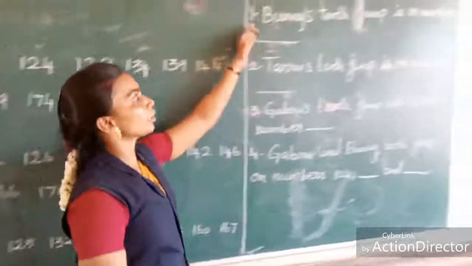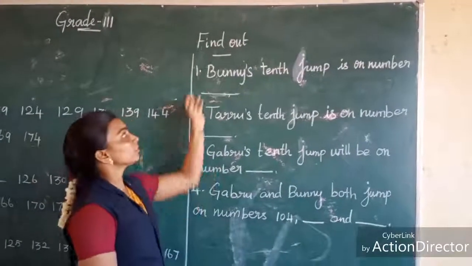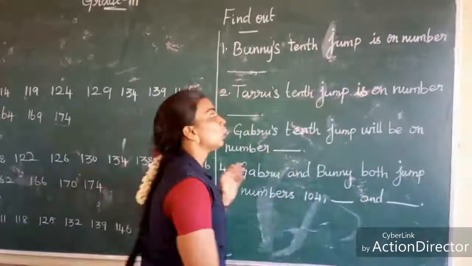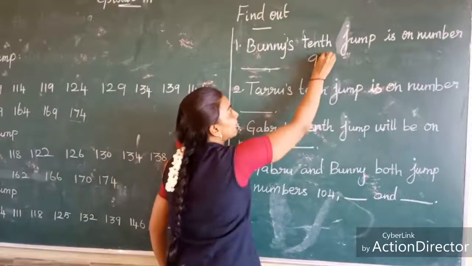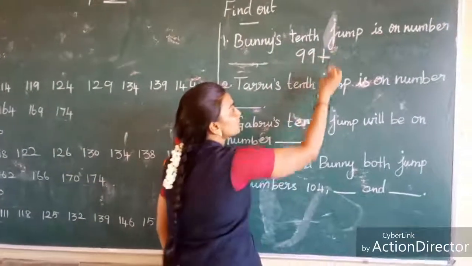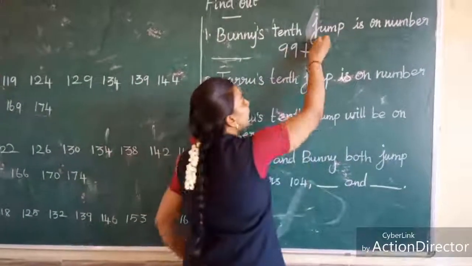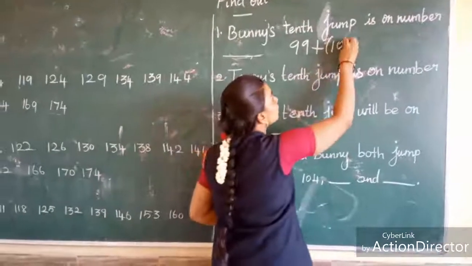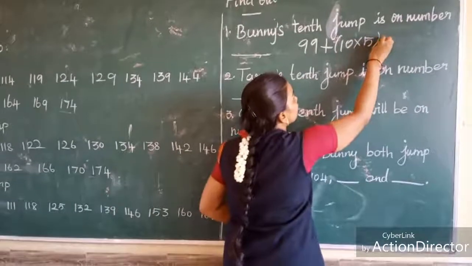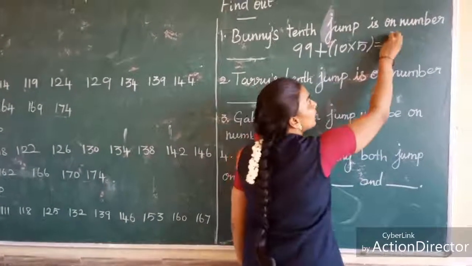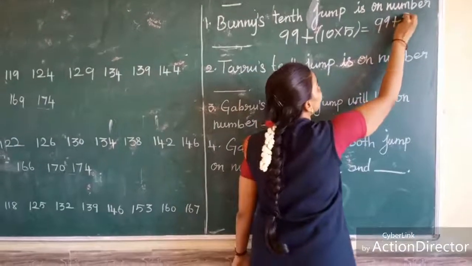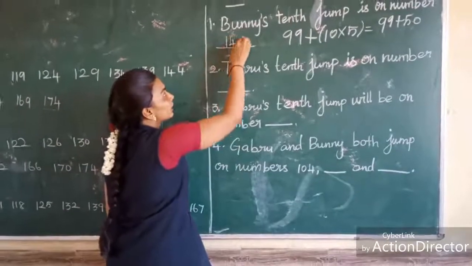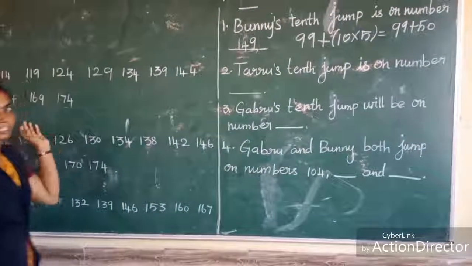Now, look at the question. Find out. First question. Bunny's 10th jump is on which number? What is the starting point of Bunny? 99. 99 plus the 10th jump, so we have to write 10. Bunny jumps on every 5th box. So 10 into 5, 10 fives are 50. 99 plus 50 is equal to 149.